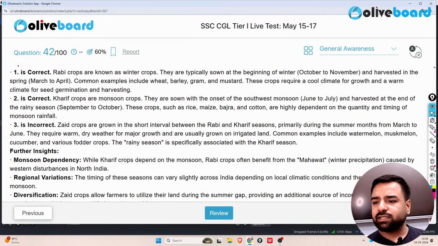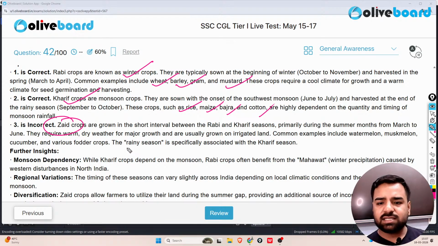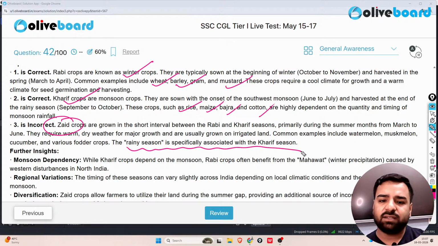So I'll tell you about the crops here. Rabi crops are winter crops, so their examples can be wheat, barley, gram, mustard and all. Kharif crops are monsoon crops, so here rice, maize, bajra, cotton, right? And Zaid crops. So the rainy season is specifically associated with the Kharif crop, right?